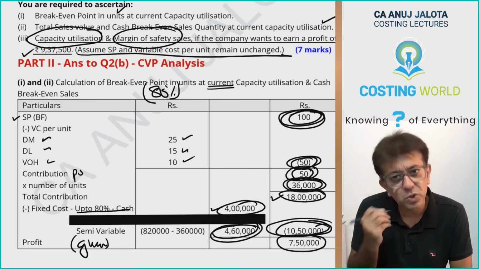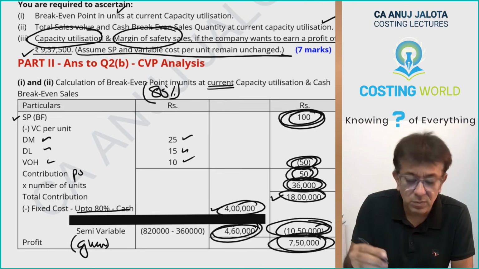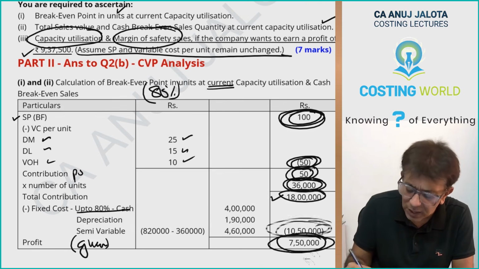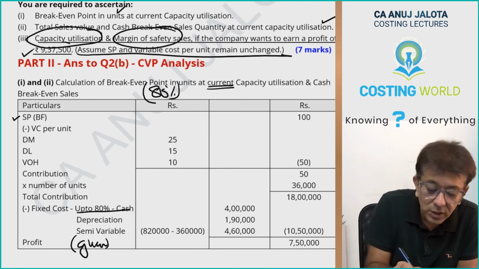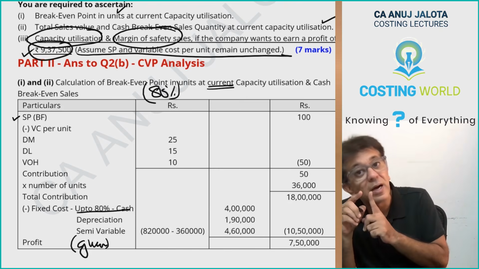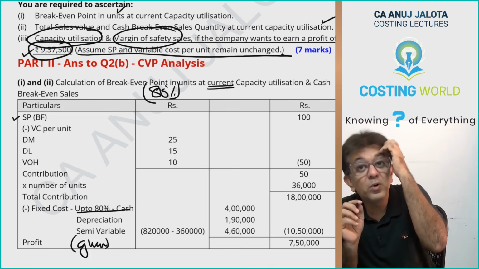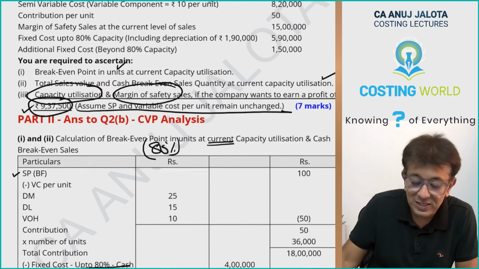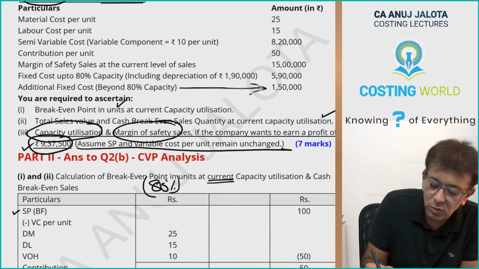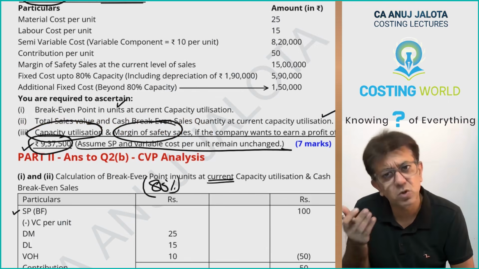This is the contribution that you will be getting. This is the maximum profit that you will be getting. You will not be able to earn more than 7.5 lakhs. But now, part 3 says you want to earn much more than that. So you need a higher capacity, so you will be going beyond 80%. And the moment you go beyond 80%, can we say this fixed cost will also start to be applicable? Yes, in that case, this fixed cost will also apply.